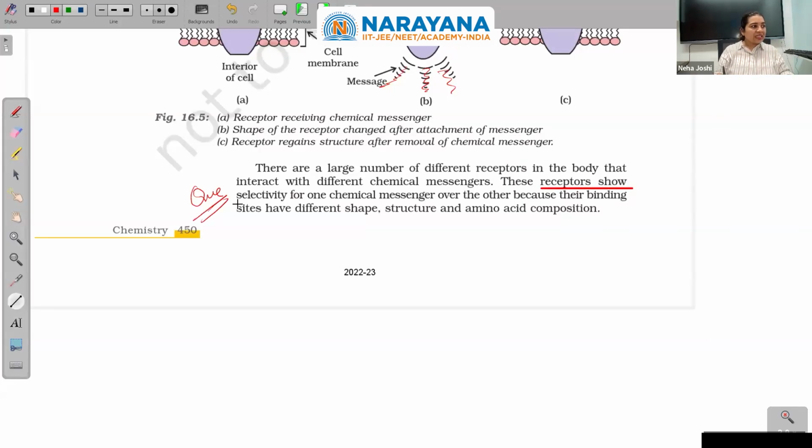If there are more than one messages coming, they might not interact with all. Like there will be different receptors for different chemicals. That is what will be there.